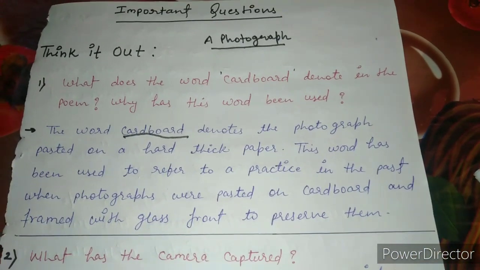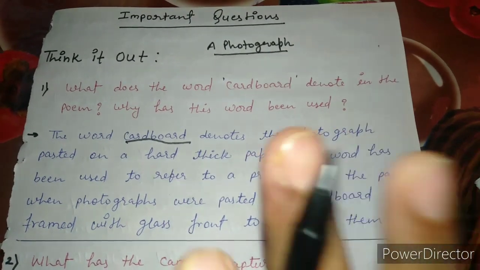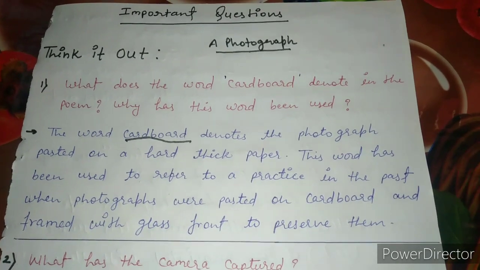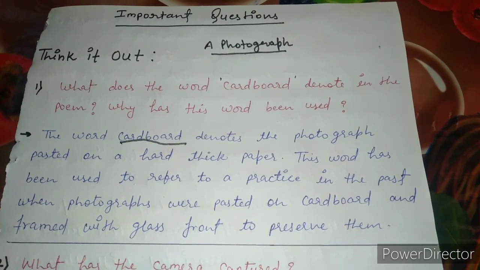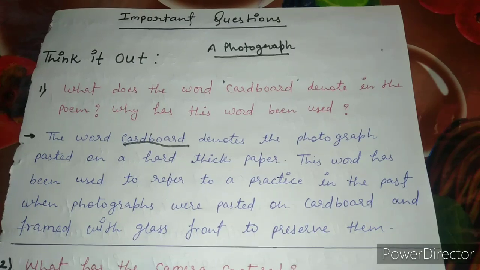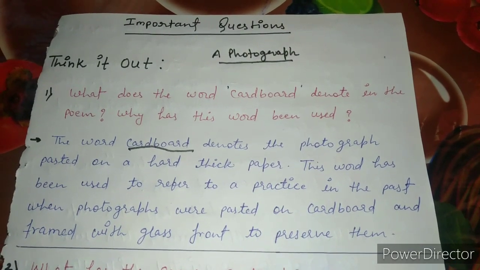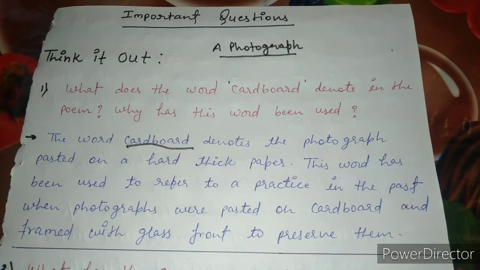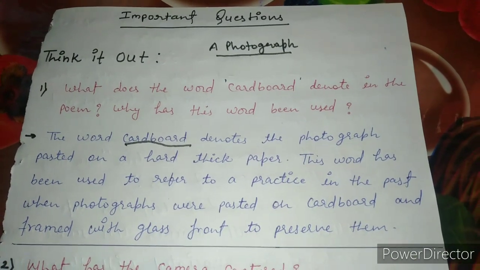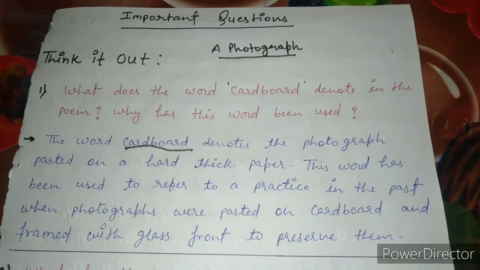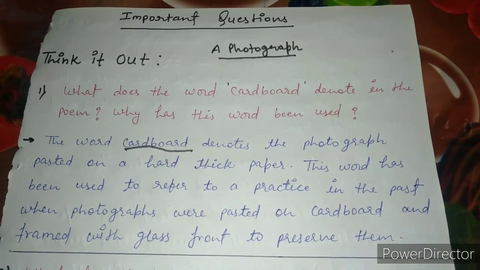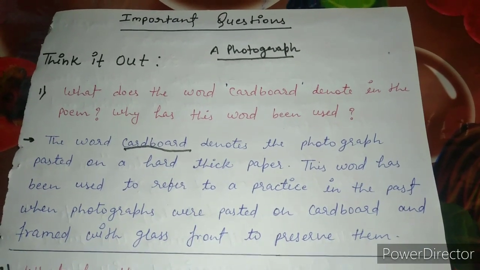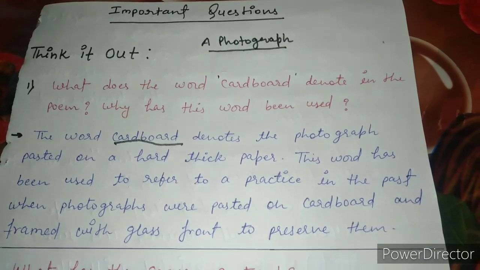Now let me explain this answer to you. It is clear that in the ancient days, the photographs were taken out and then people used to paste them on cardboards, on the hard thick paper. So cardboard denotes the hard paper on which the photograph was stuck.